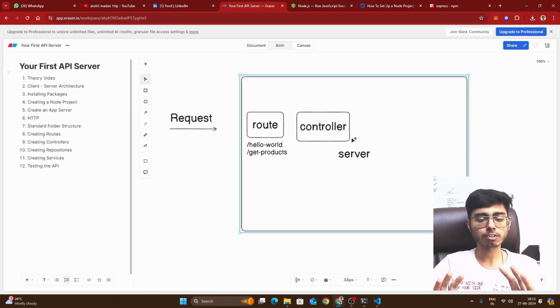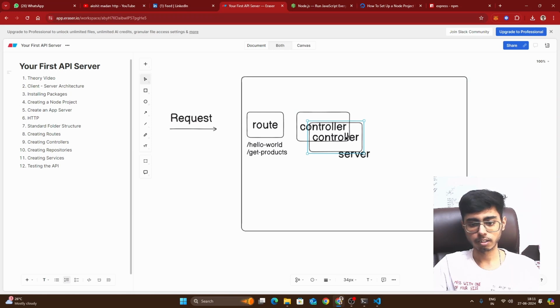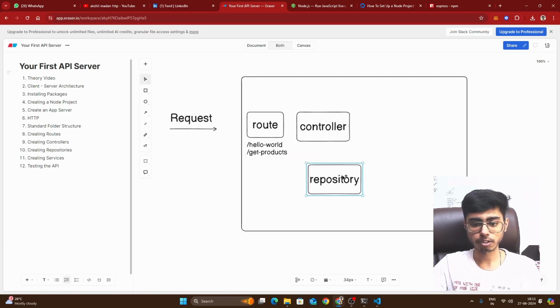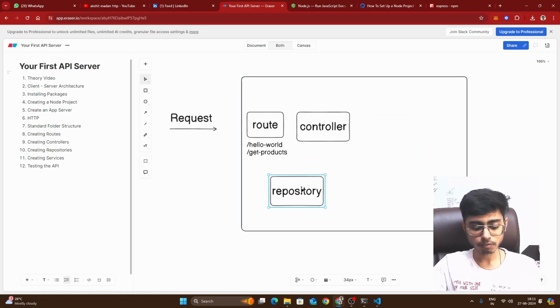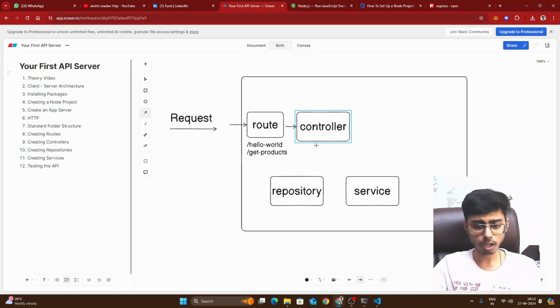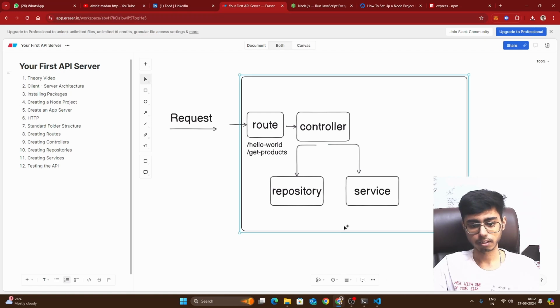The controller function has the capability to get the request and return the response. In between, whatever is going to happen can either be taken care of by the repository, or sometimes we need to call a service function, right? So what is happening here? The request enters the route. The route says, okay, this is the endpoint and this should be the right controller function. The controller function says, okay, for this task I need the help of a repository, or for this task I need the help of a service function, right?